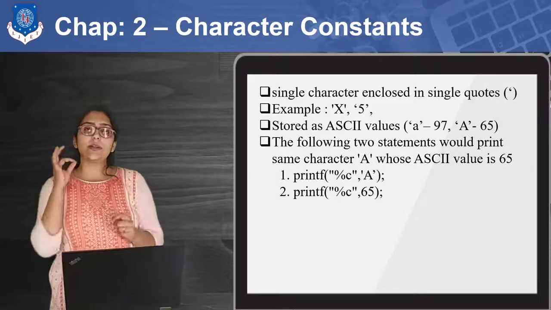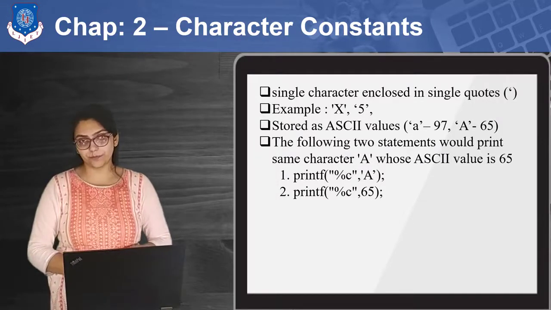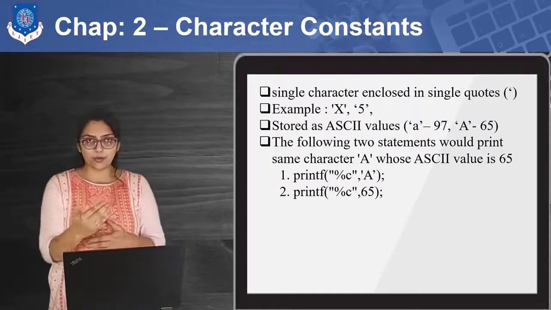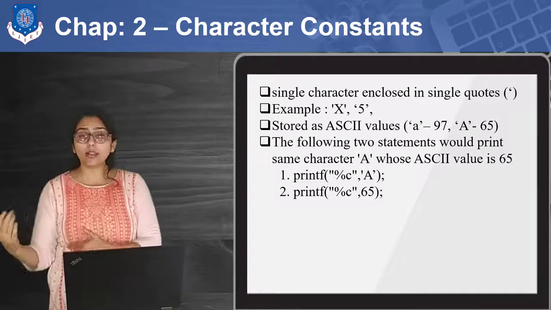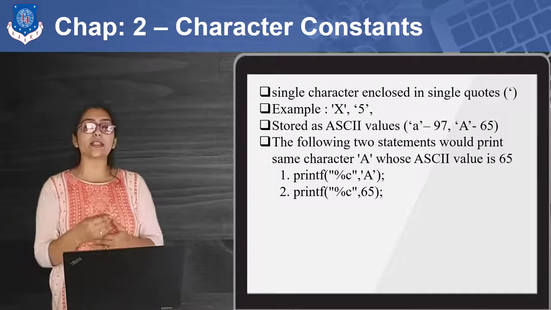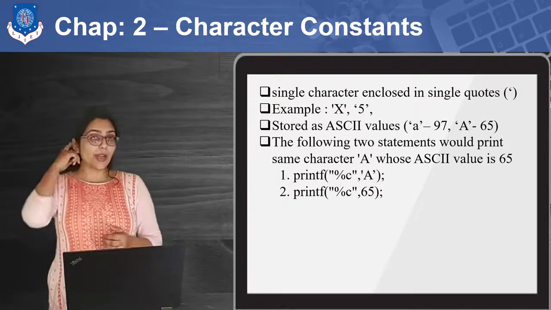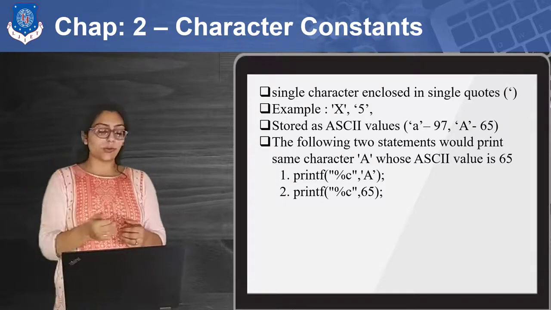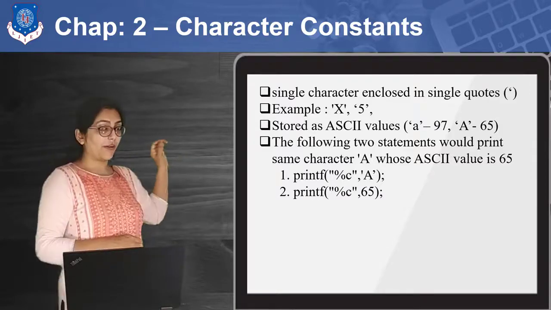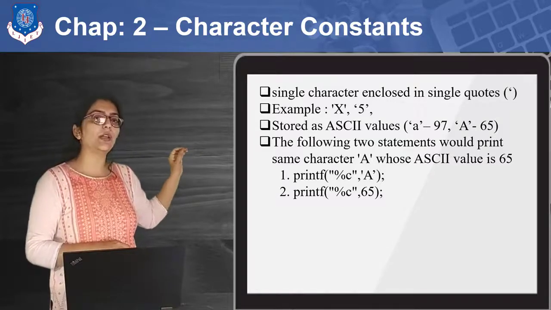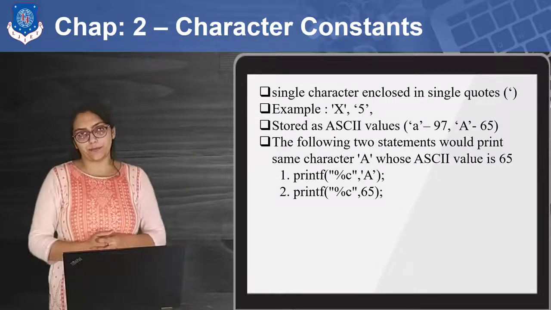Now there is one term which is new to you, that is ASCII value. For the C programming language, each uppercase and lowercase letter and all the symbols are provided with some integer value to identify it. Right? So whenever I am writing print, as you can see, print percentage C. Why have I used percentage C? Because I am dealing with a character. Then after that, I write the variable name.